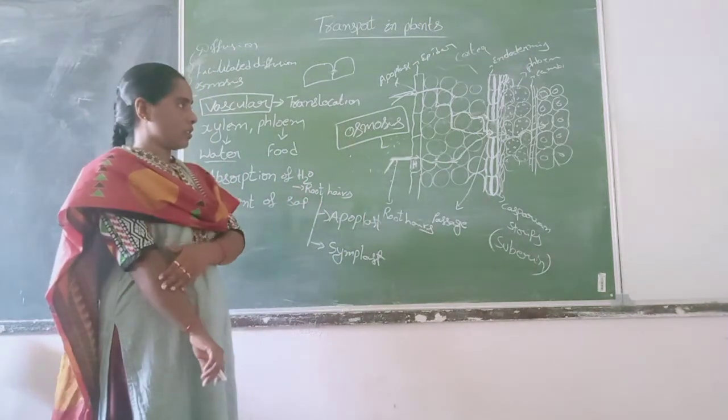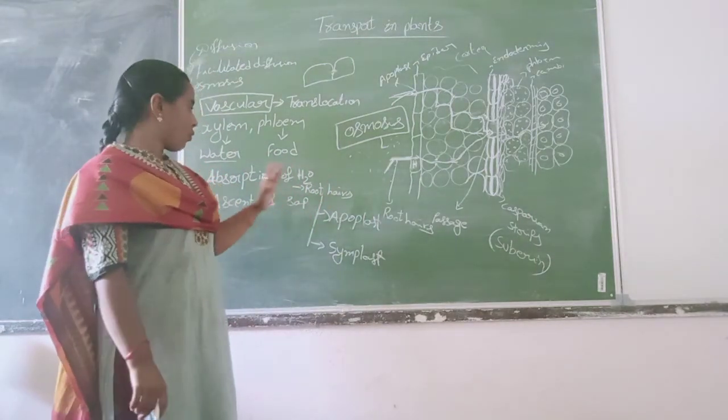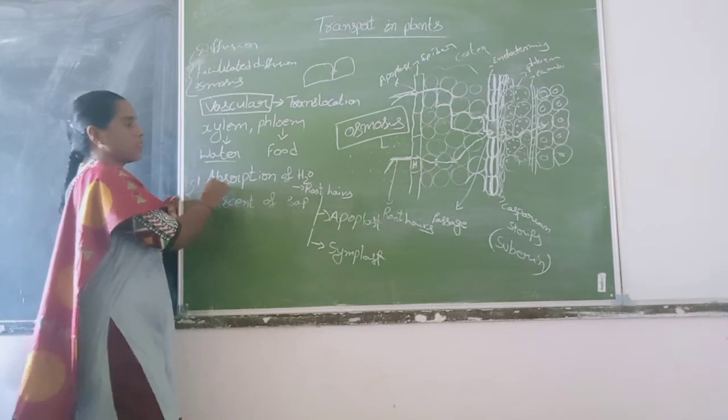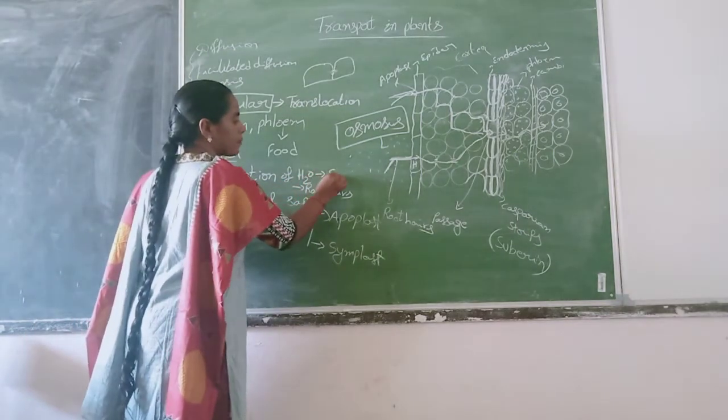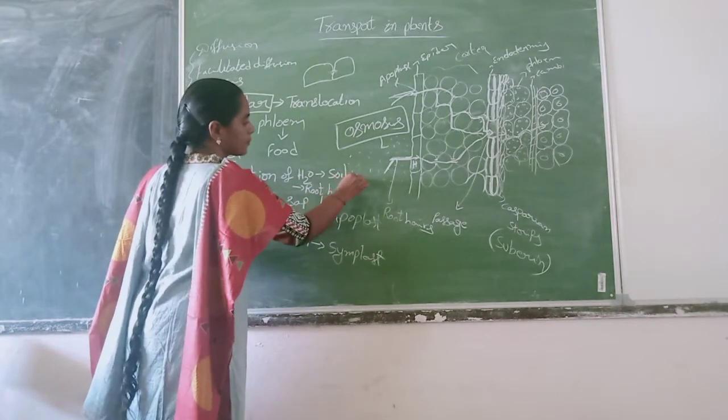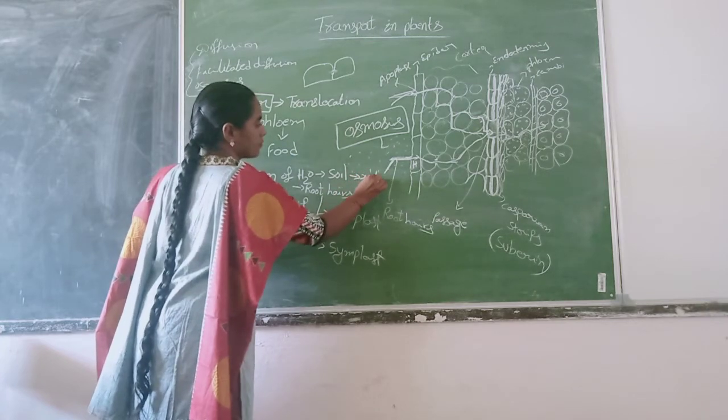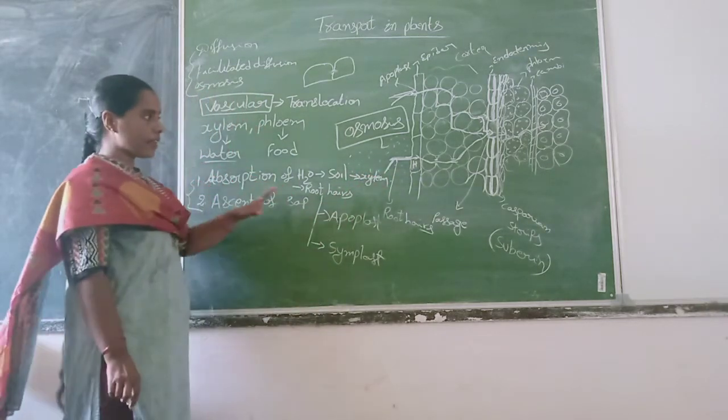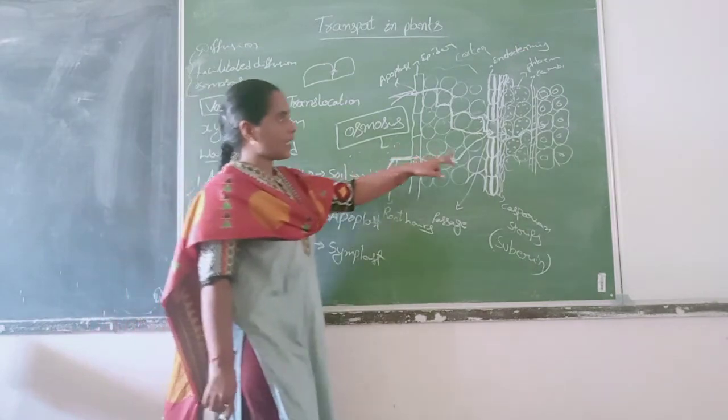In both cases. Okay? Like this, water absorption takes place from soil to xylem. So here, water reaches the xylem tissue.